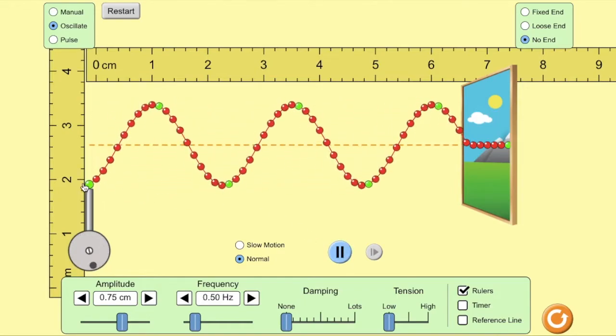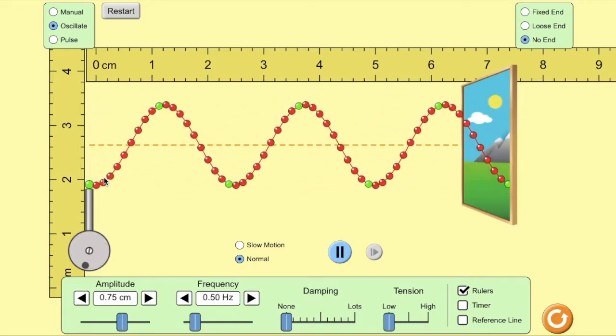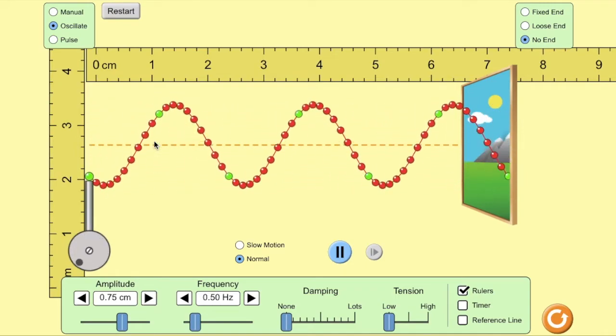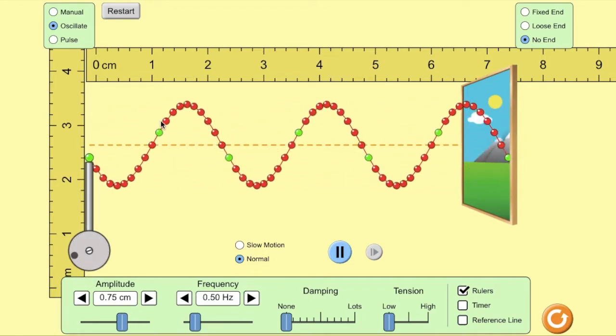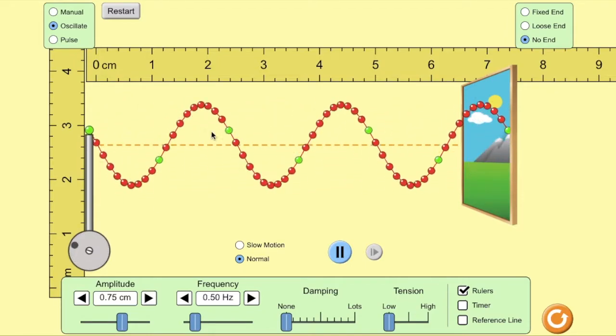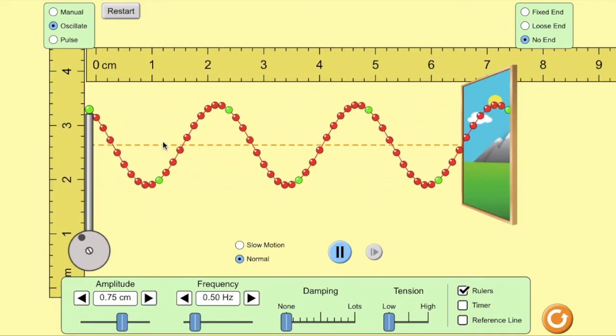So you can see the green one's going up and down. This red one's following it. This red one's following that one. So they trail a little bit. It's almost like there's a lag going to the same place. But if you look at this green one, it traces the exact same path that the first one does, just at a different time. It appears that things, if you squint, it looks like everything's moving out the window. But if you look at each one of these particles, they're all just vibrating back and forth in place.